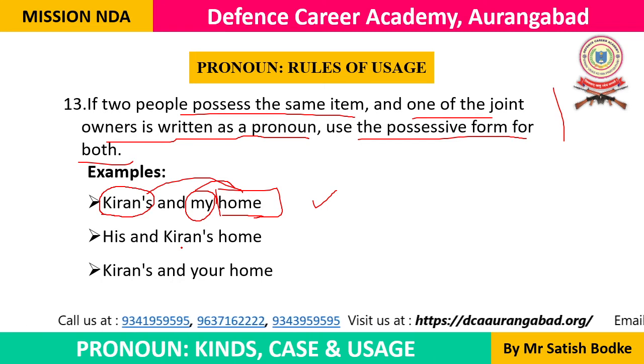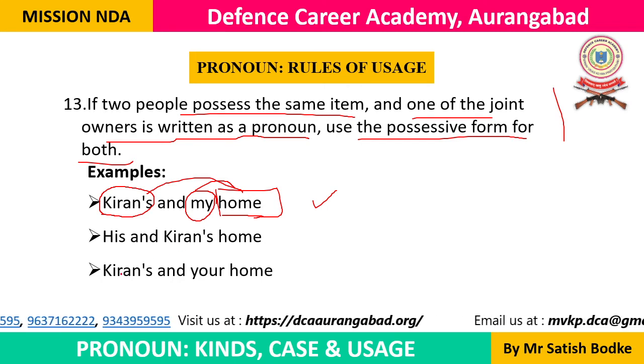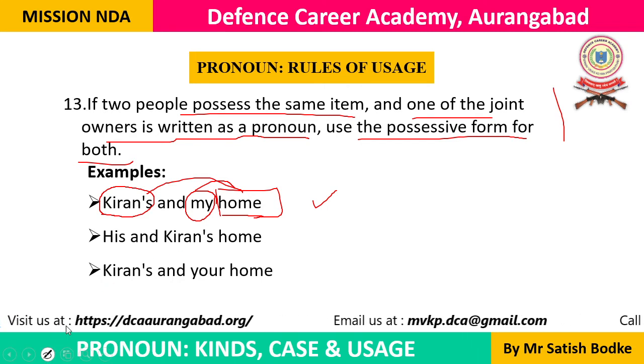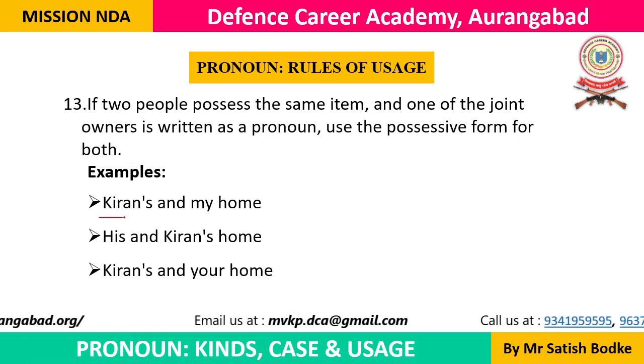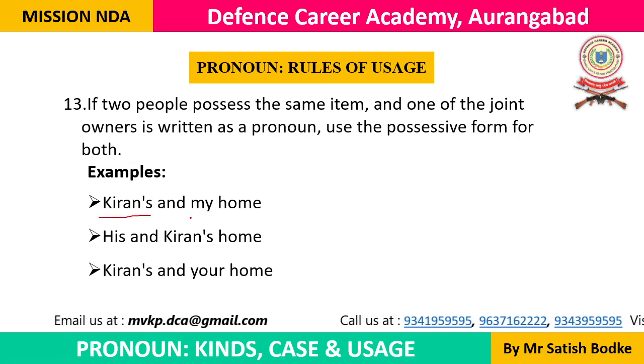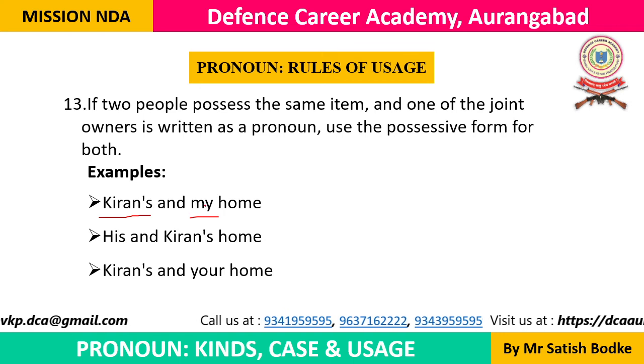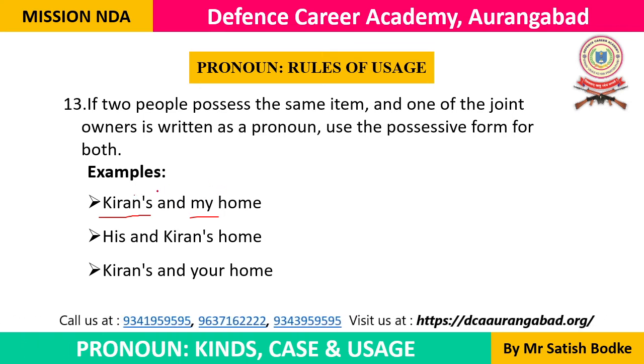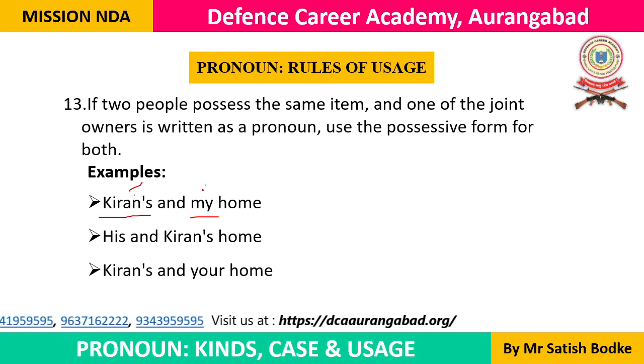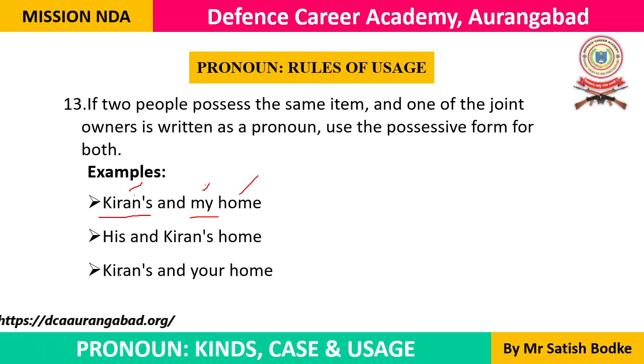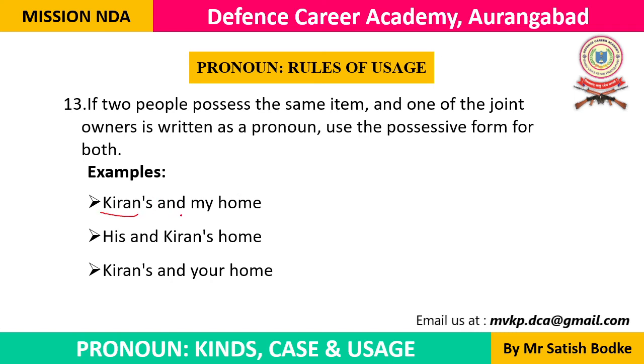We'll have to say Kiran's and my home. किरण ये जो नाउन है इसे भी हमें पॉजिटिव केस में यूज करना है. This noun also should be possessive, and this pronoun also should be possessive when both of the people possess the same thing. When both of the people possess the same thing, we use possessive form of both of the nouns or pronouns.